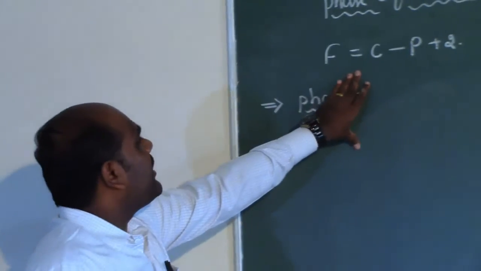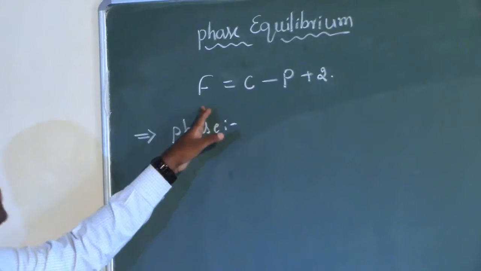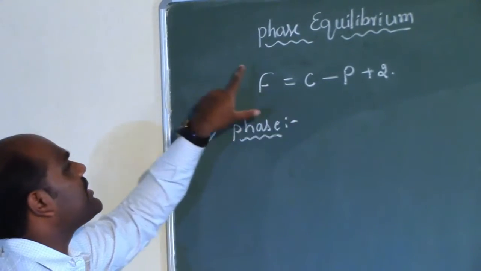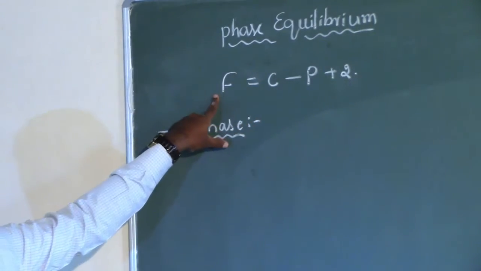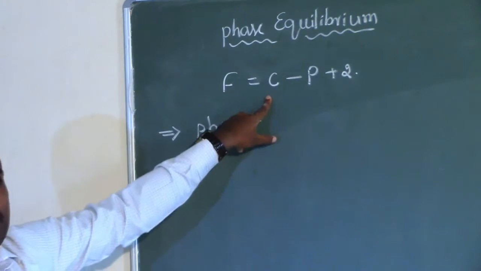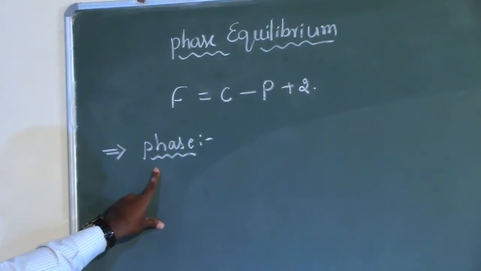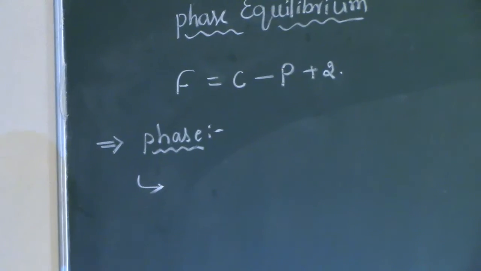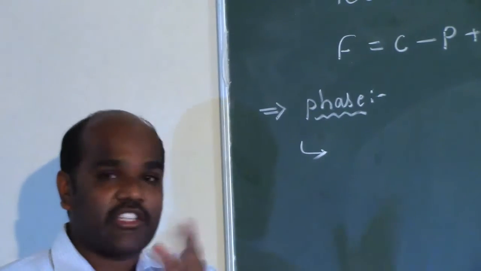So we need to understand the components that are present in the phase rule, that is F, C, P, that is phase, components and degrees of freedom. Among the three factors present in the phase rule, first we should consider the first term, that is phase.